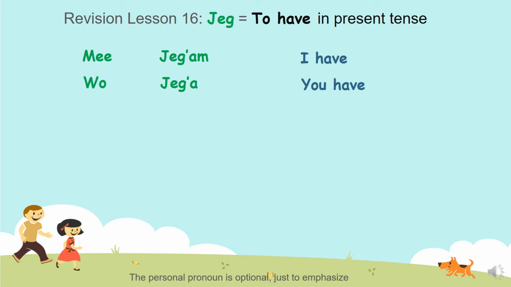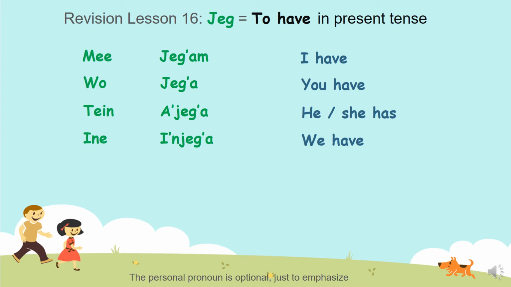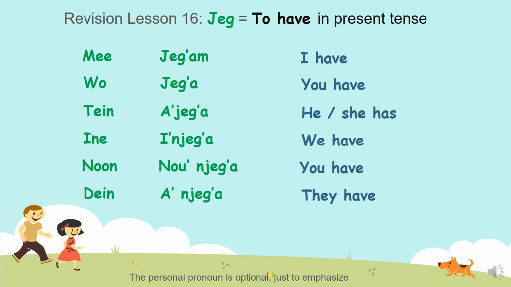It's just an optional thing when we want to emphasize who is doing the action. So jegam, jega, ajega. He or she has. Injega, this is plural. Nunjega, anjega.